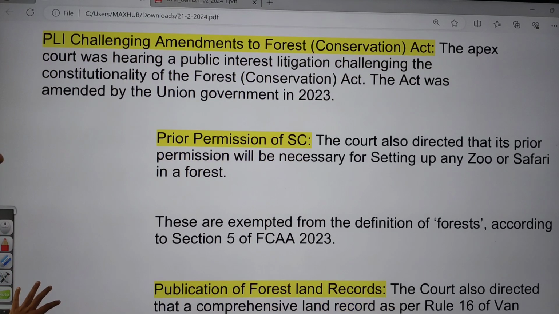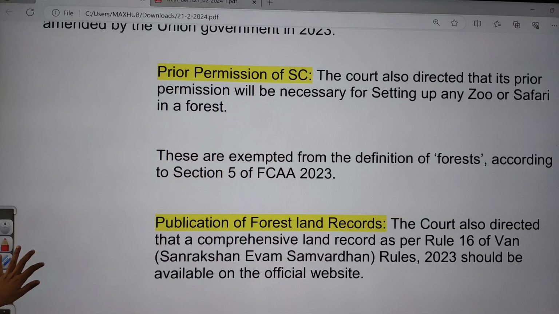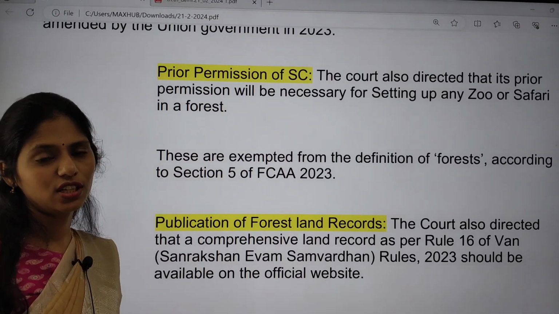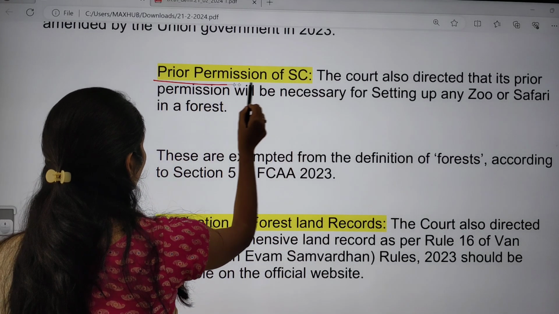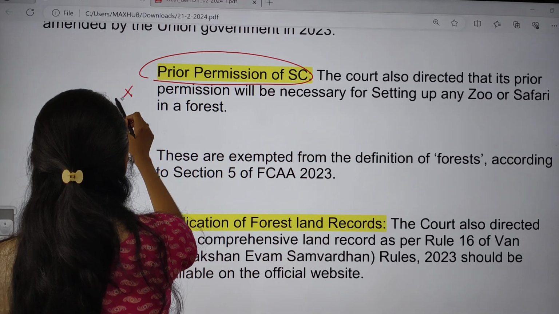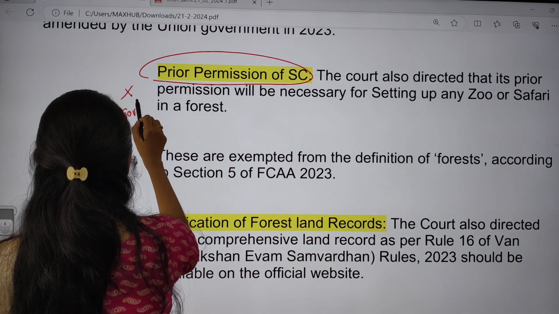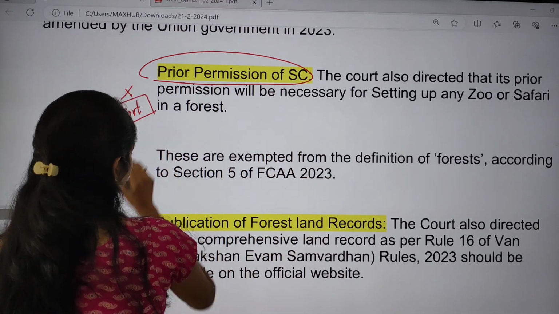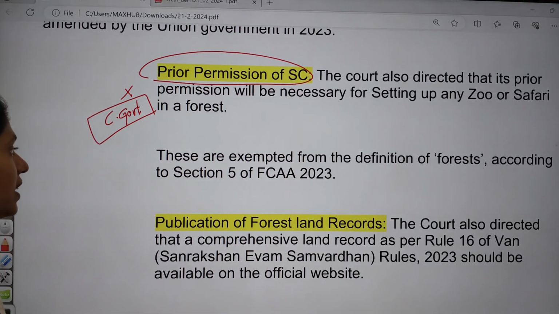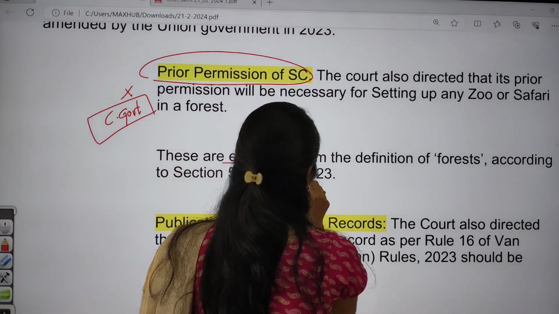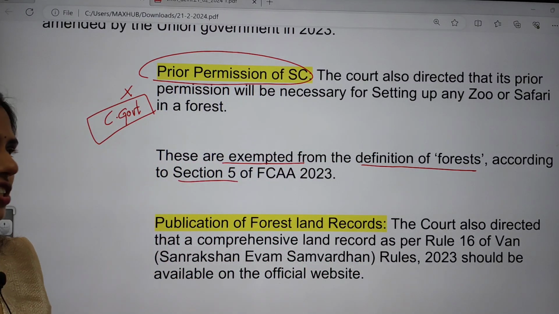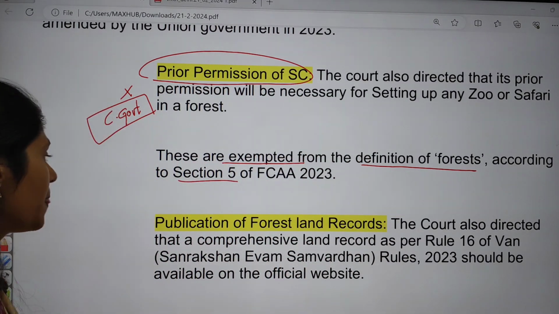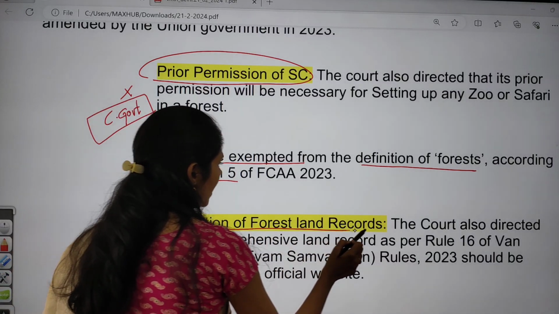Okay, so what are the important judgments given by the Supreme Court? The Supreme Court said that if there is any necessity of setting up a zoo or any safaris etc., the permission should be taken from the Supreme Court now. Earlier the central government needed to give the permission, now the Supreme Court has to give the permission. And there are some areas exempted from this definition of forest according to Section 5 of the Forest Conservation Amendment Act of 2023. And this one is publication of forest land records.